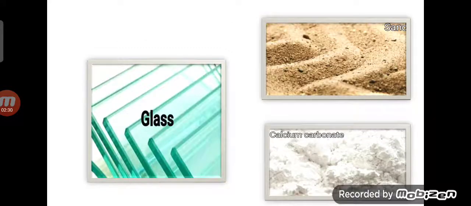Now, let us see more information about glass. Glass can be made from sand and calcium carbonate. However, sand and calcium carbonate cannot be obtained again from glass. It means, children, we are getting glass from sand and calcium carbonate, but when we break the glass, we cannot obtain sand and calcium carbonate from that glass.